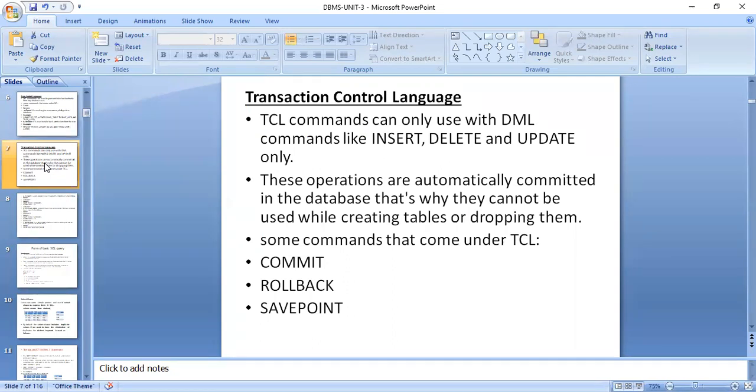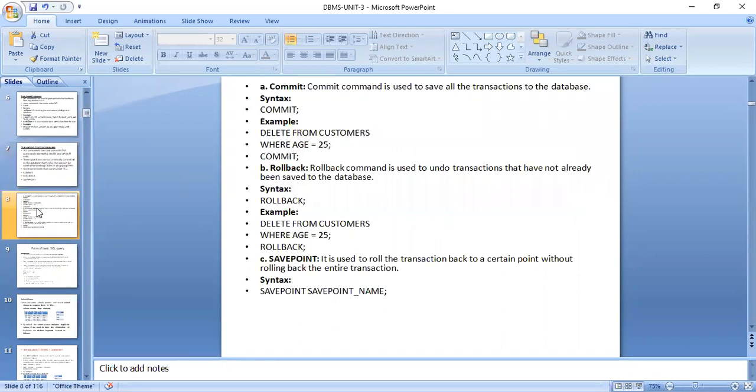Some commands used here are commit, where once we commit, it is stored permanently in the server, and rollback, where once we delete, we can get the data back with the rollback command. Savepoint is the point up to which we want to save. Changes after that point will not be saved.